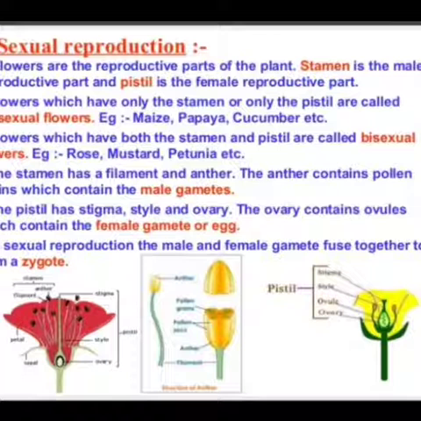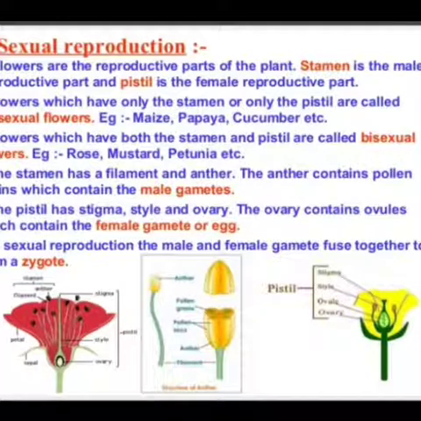Now we are going to study sexual reproduction in detail. Flowers are the reproductive part of plants. Stamen is the male reproductive part and pistil is the female reproductive part. As we have discussed earlier, the flowers are the reproductive part of the plant. It consists of both female and male reproductive parts. The male reproductive part is known as the stamen and the female reproductive part is the pistil.